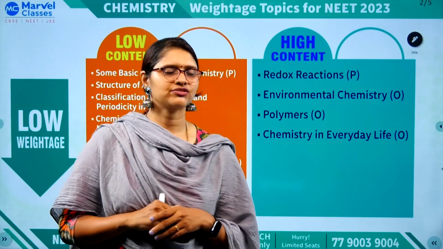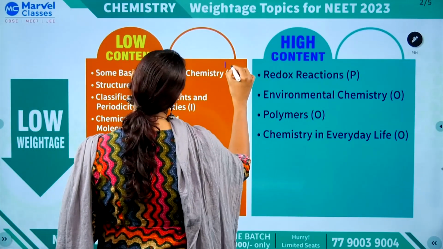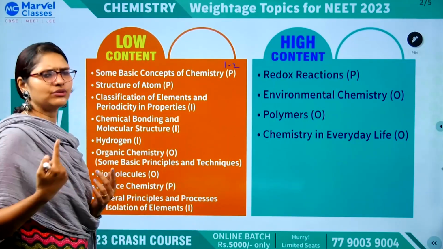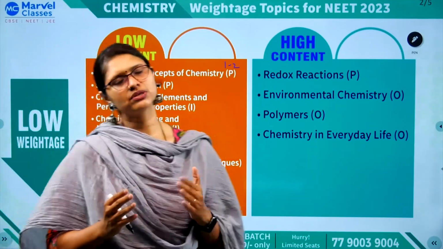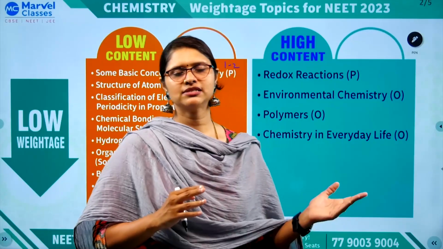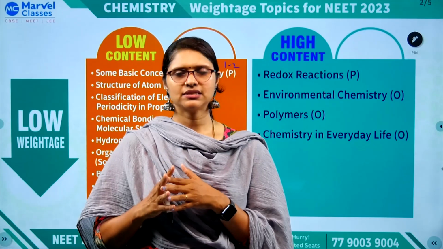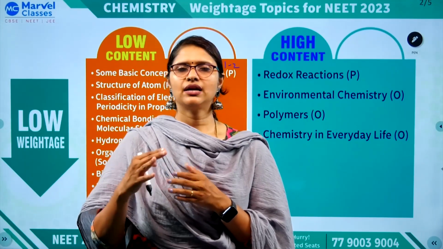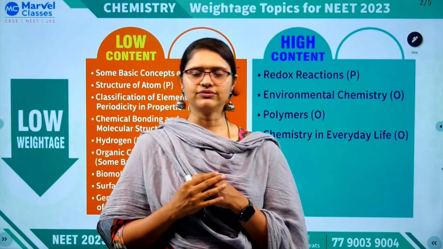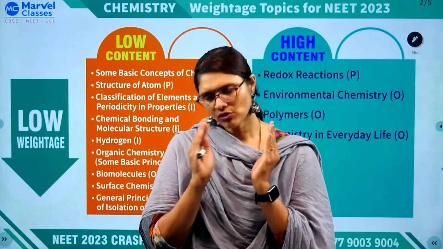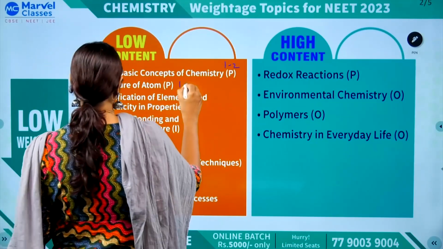So, this you can expect, okay. Here you can expect 1 to say 2 questions, but minimum 1 question you can expect. Structure of atom, again you need to go through the Bohr's theory and their formulas, and next part you have quantum mechanics, quantum theory in that, and last you will have electronic configuration stuff, right. So on the whole, put together, minimum 1 question, maximum 2 questions you can expect.